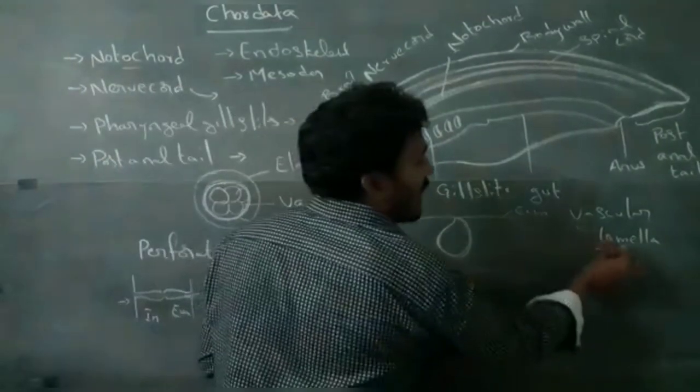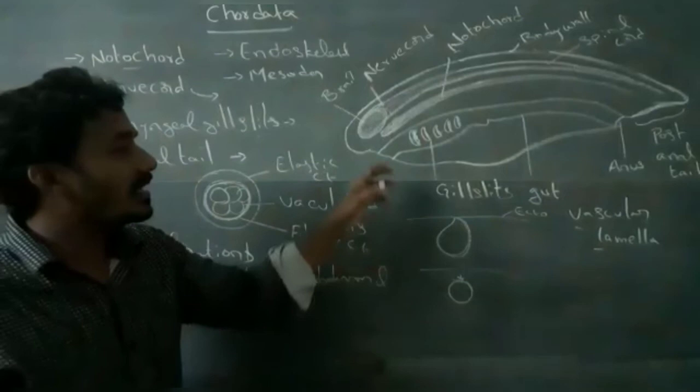These are called vascular lamellae, and these vascular lamellae form gills.